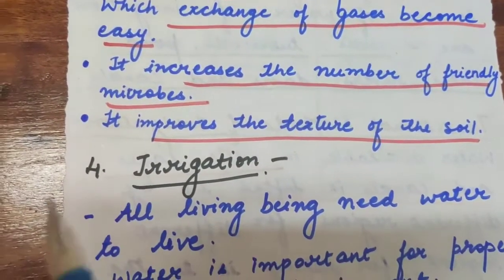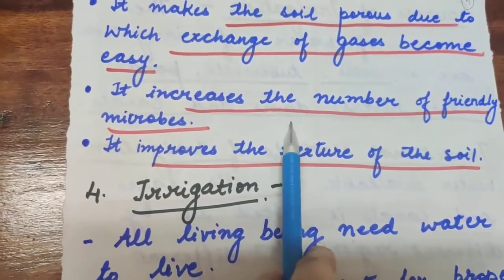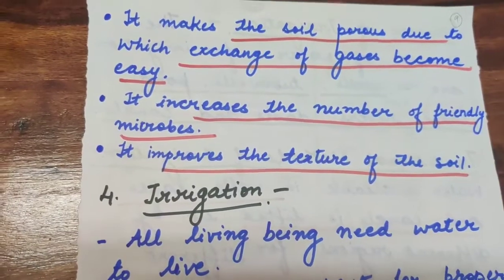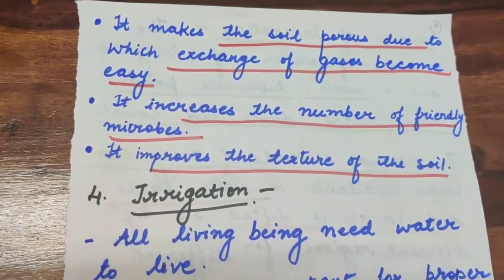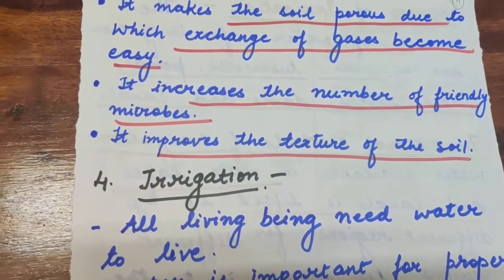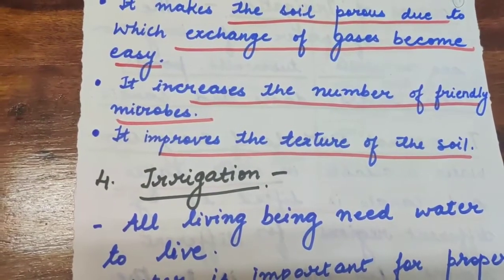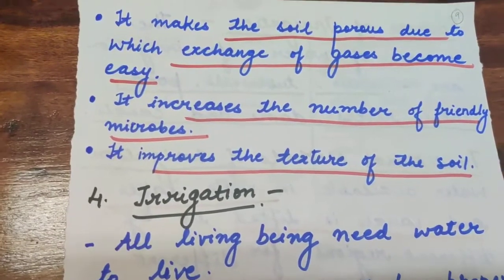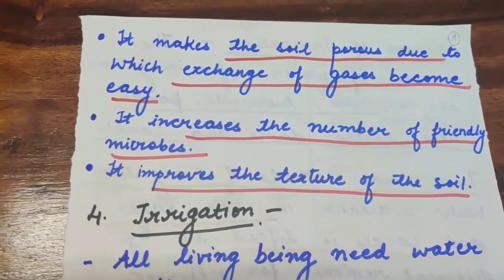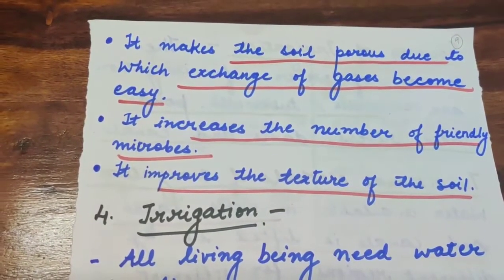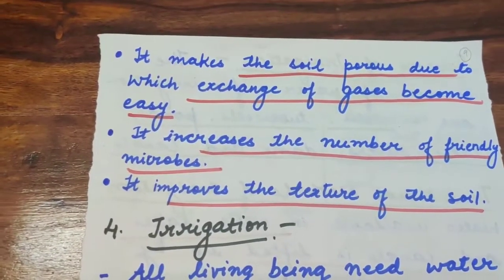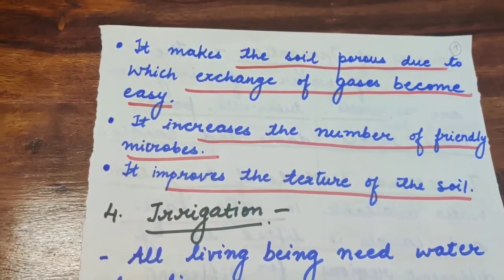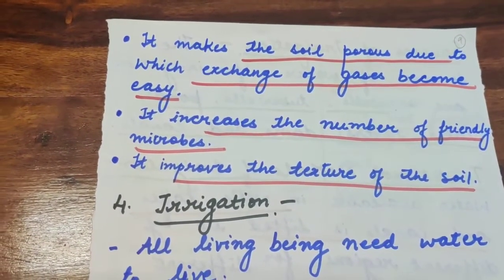Till here only we will continue. Now I will tell you what your homework is. You will do exercise questions 1, 2, 3 in the book, and question numbers 4 and 5 in your notebook. If you have any problem, you can ask me. And for tomorrow we will start with irrigation, and I will discuss what types of irrigation there are: traditional methods and modern methods.